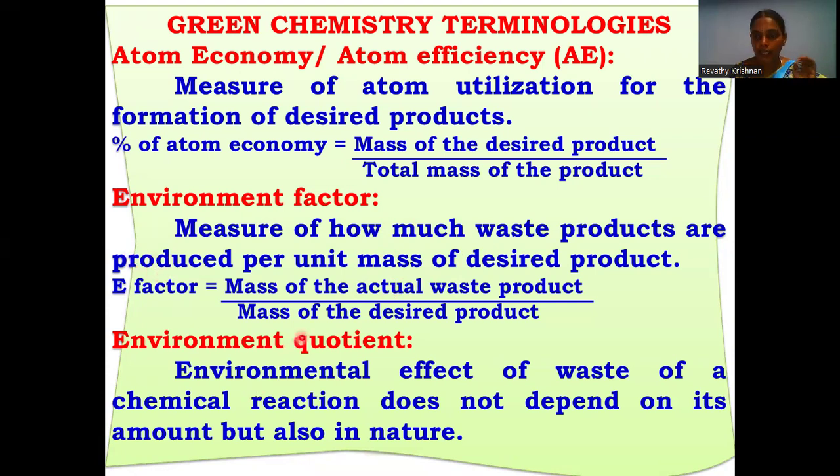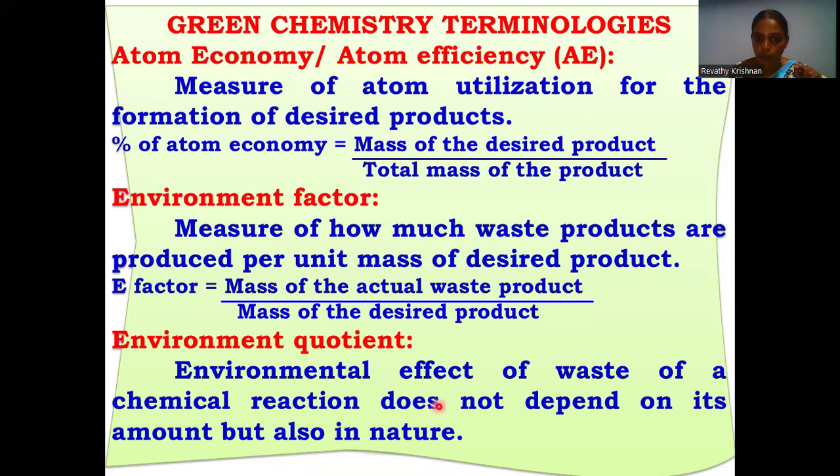And then another term is environmental quotient. The environmental effect of the waste of a chemical reaction depends not only on its amount, but also on its nature. For example, suppose a waste material from a reaction is sodium chloride. If its amount is 1 kg, that is not that much waste.